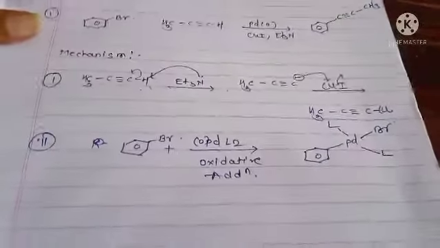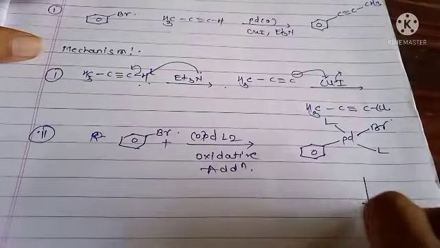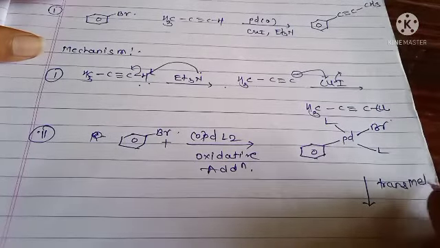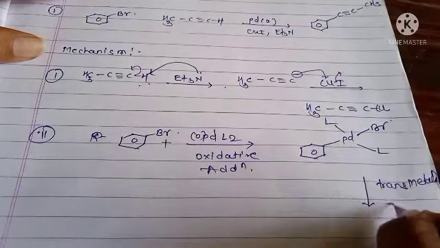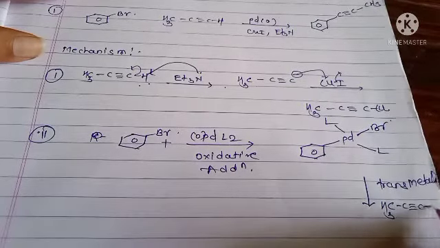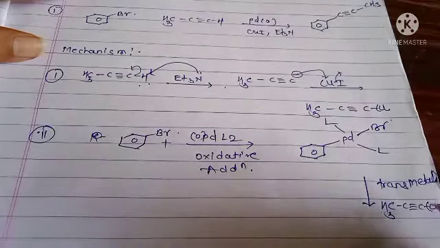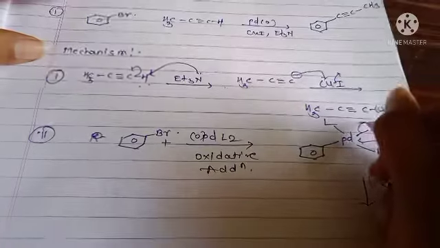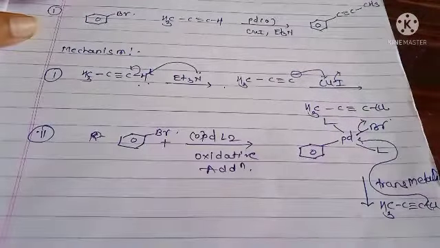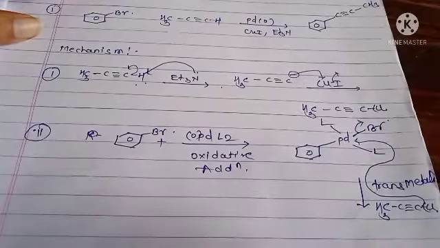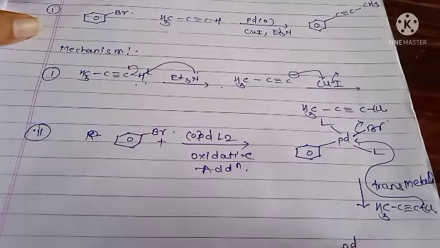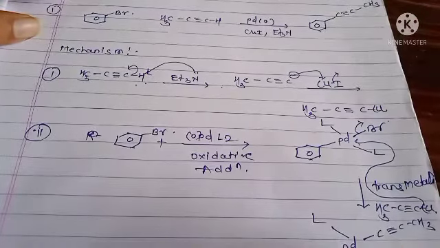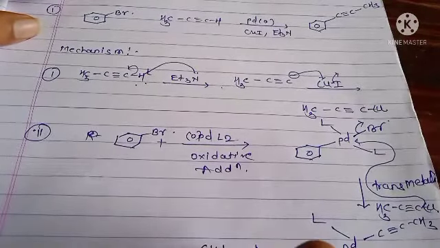Then the next step, the transmetallation takes place. Here CH3-C≡C-Cu, this bond attacks the palladium atom, and the copper bromide departs. And here forms Ph-Pd-C≡C-CH3 with ligands, plus copper bromide.